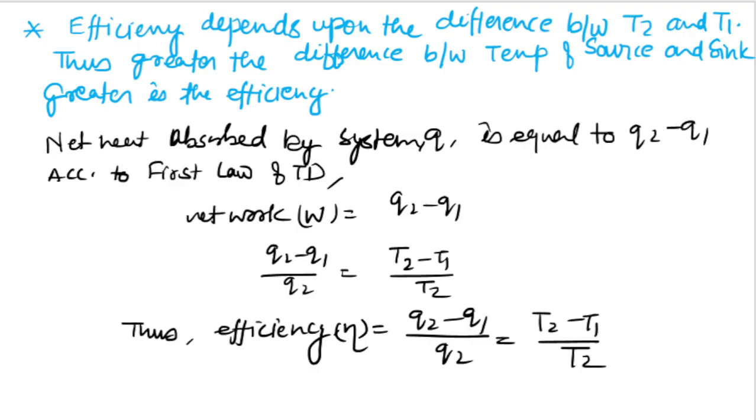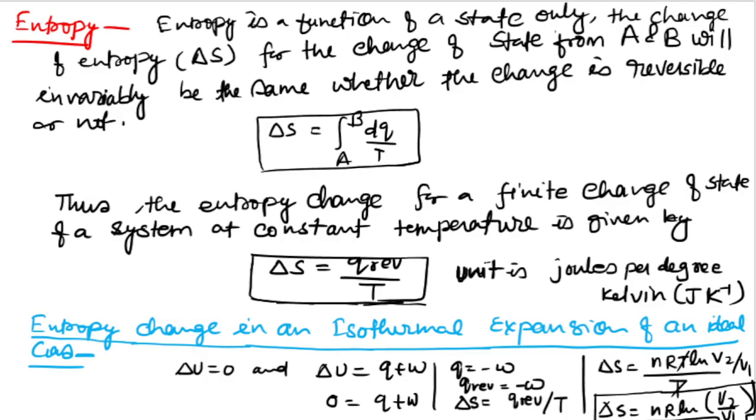Now come to the last point, that is entropy. That is most important. So what is entropy? Entropy is a function of state. It is a state function.